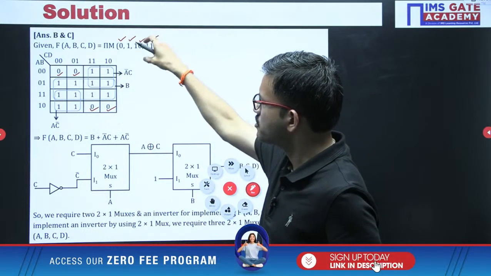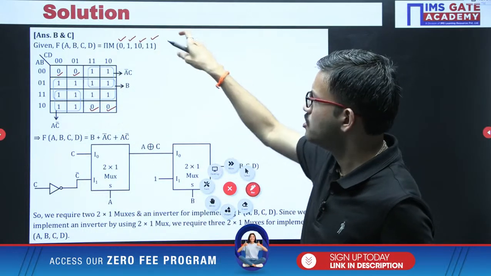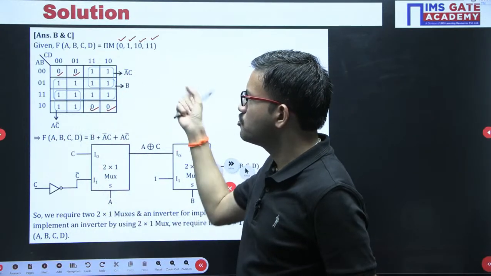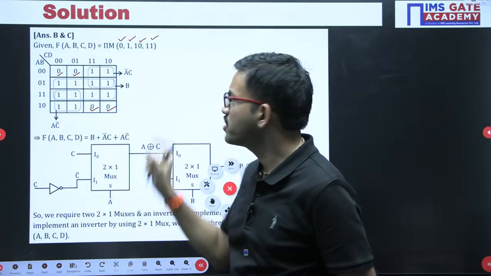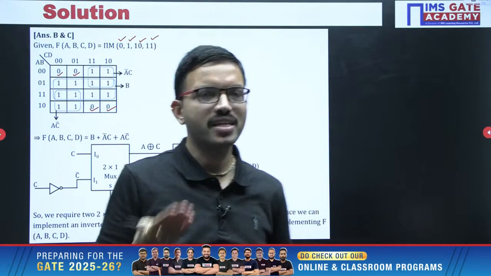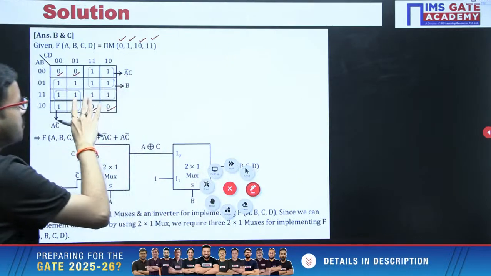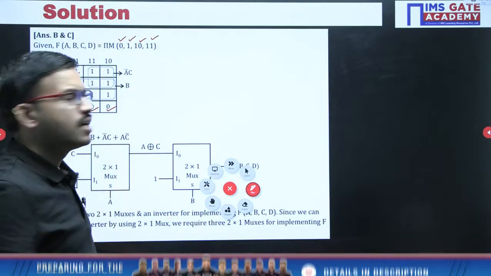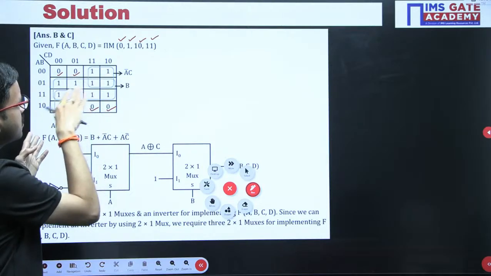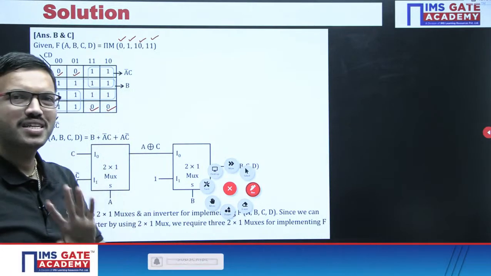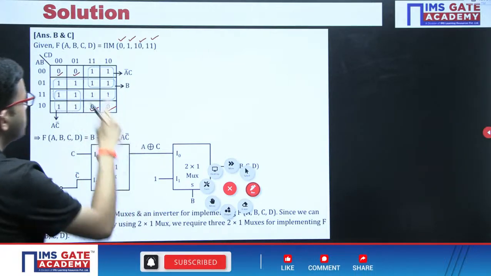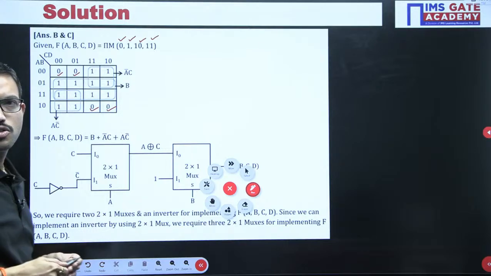Otherwise, from this function you can convert into sigma m, but there you are getting more minterms, so it may take more time. That is the reason whenever you want to solve any question based on K-map, first of all observe whether the minterms are less or the max terms are less. Accordingly you can place the corresponding terms, and in the remaining places put zeros or ones based on the requirement. Since we want SOP, we focus on the ones and do the grouping.